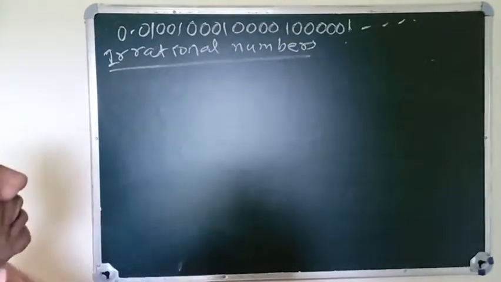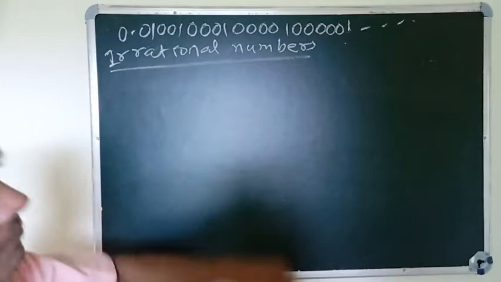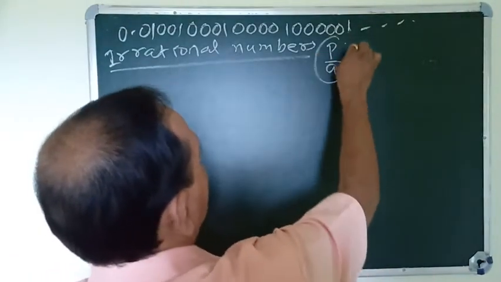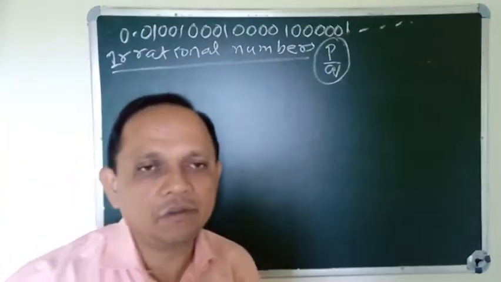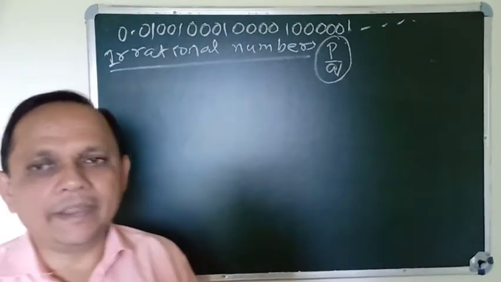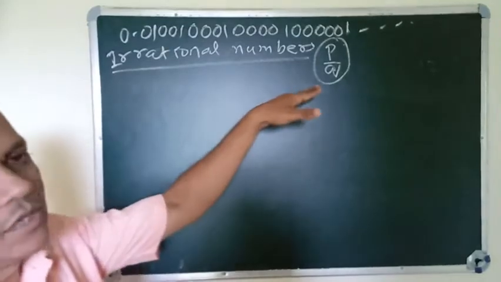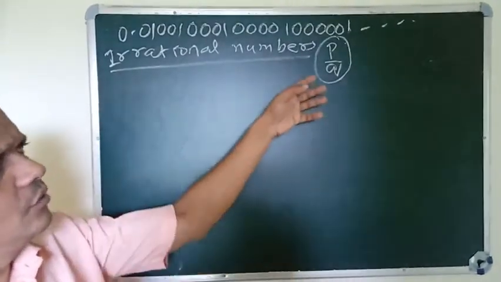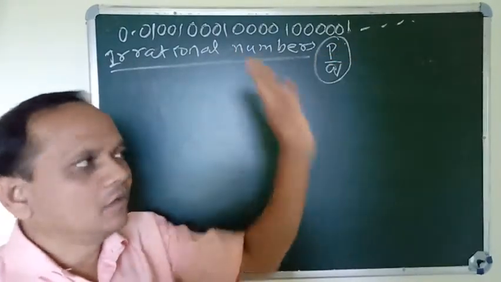What is an irrational number? The numbers which cannot be written in the p by q form, that is called irrational numbers. That means any irrational number, we cannot write it in the form of p by q. Any number which cannot be converted to p by q is called an irrational number.